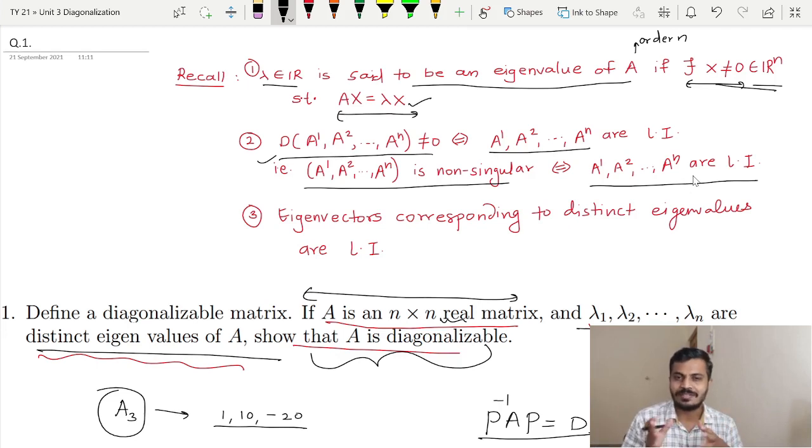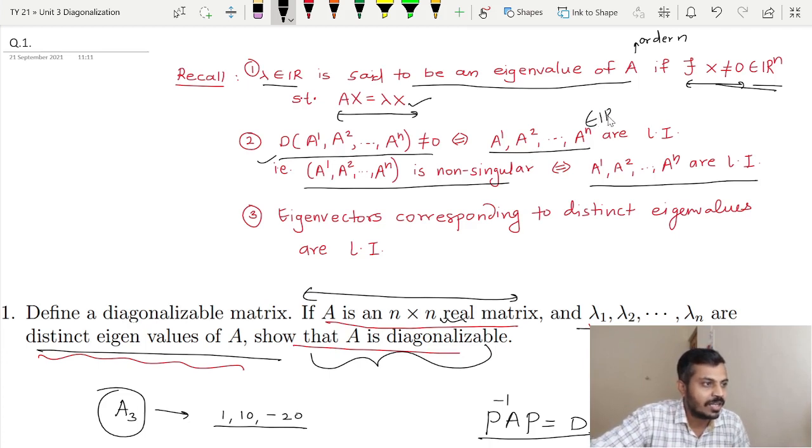I mean, if you are having a certain matrix which is non-singular, what do you mean by a non-singular matrix? Determinant is non-zero. So if you are having some matrix which is non-singular, then we can conclude that the columns of that matrix are linearly independent. And the converse is also true. If we are having certain columns which are linearly independent, and if you form a matrix using those columns, then we can say that that matrix is a non-singular one.